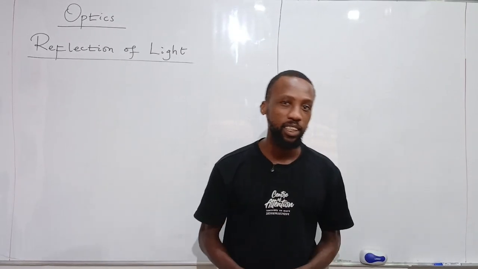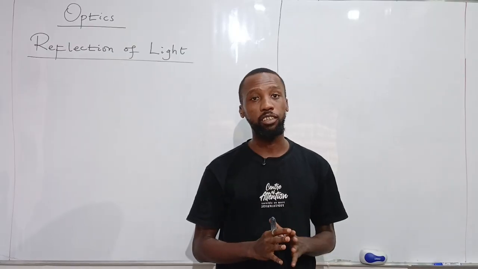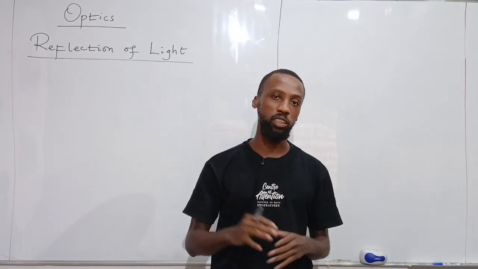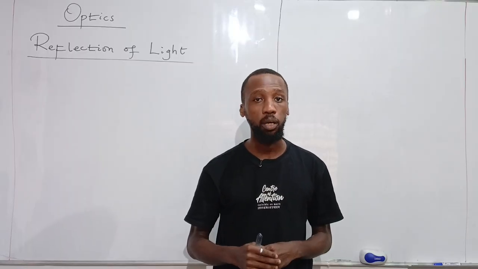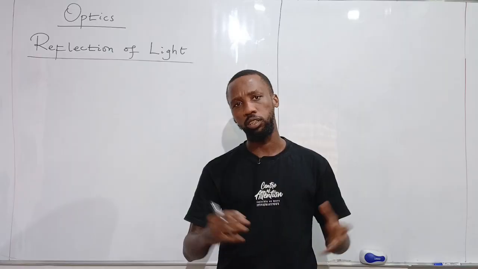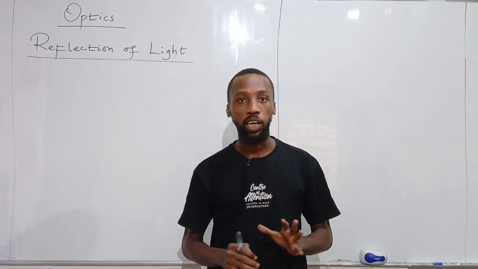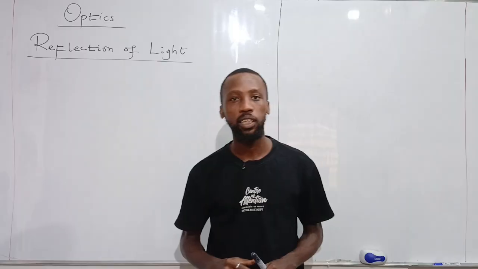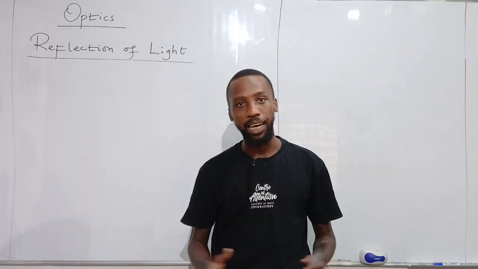My name is Green, and in today's lesson, we are going to be looking at something very essential in physics. This topic is useful for you if you are writing JAMB, if you are writing WAEC, if you are also in your 100 level in the university or in the college. This topic is very essential for you, and that is reflection of light. Reflection of light is a concept under the big guy, which is optics.